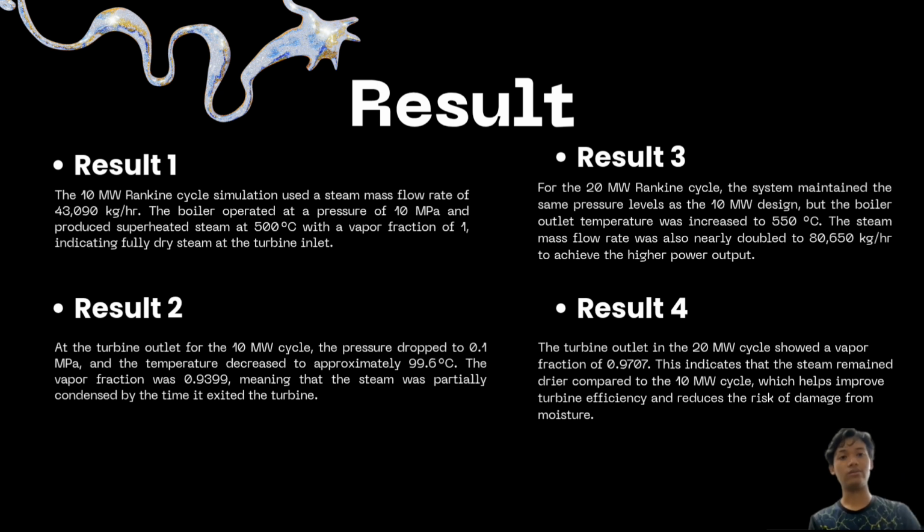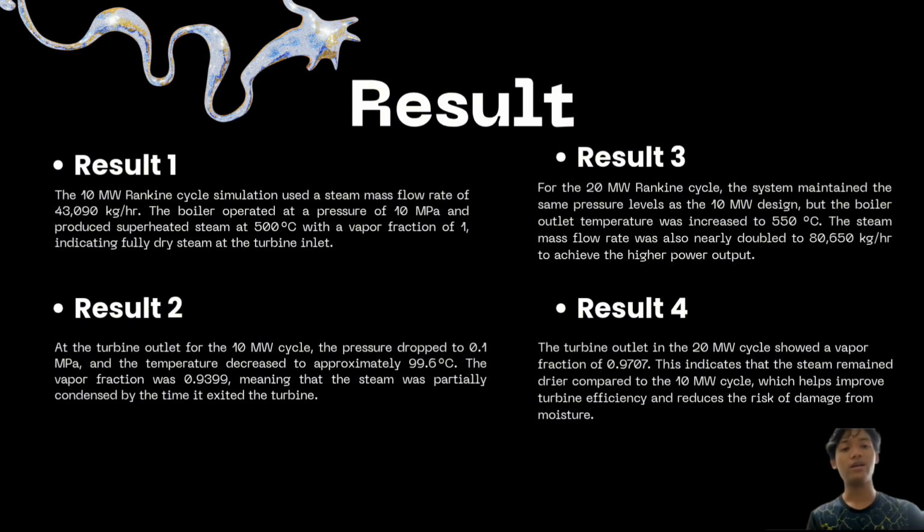And for the 20 megawatt system, the same pressure condition was maintained, but the boiler outlet temperature was increased to 550 degrees Celsius to boost thermal energy input. The steam flow rate was nearly doubled to 80,650 kg per hour in order to meet the higher power requirement.